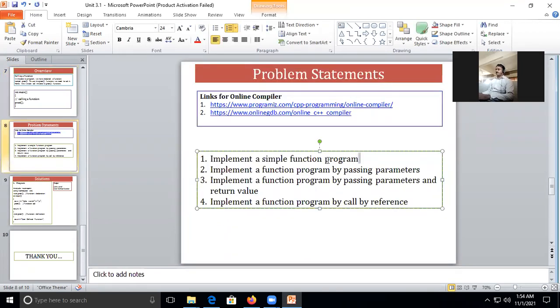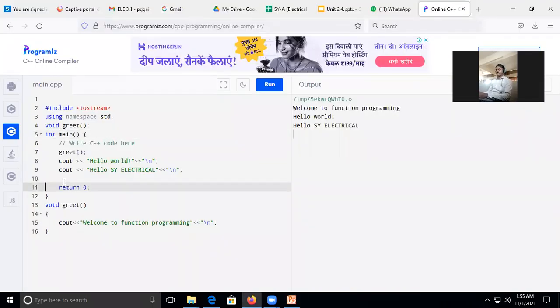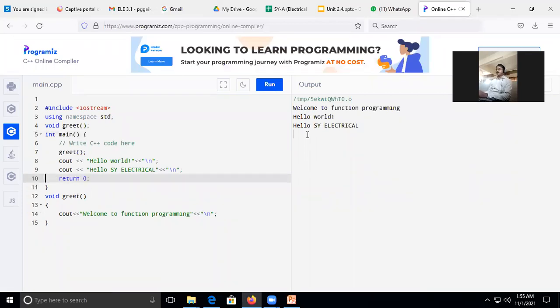So this is the problem statement for you. You need to implement a function program, a very basic program, just as I have shown you here. And you need to send me the screenshot. You need to remember the 3 parts of a function. What are those? Function declaration. I will make a comment here.